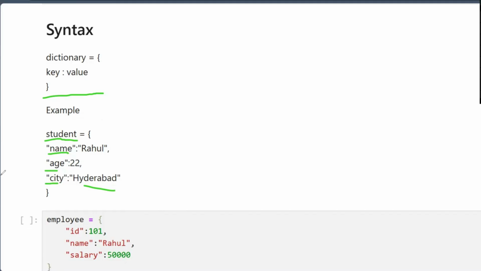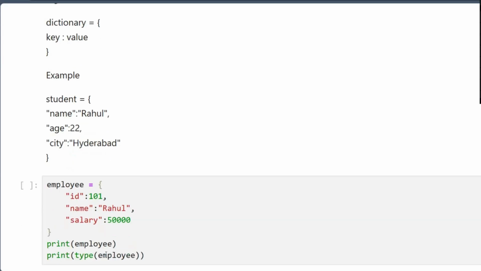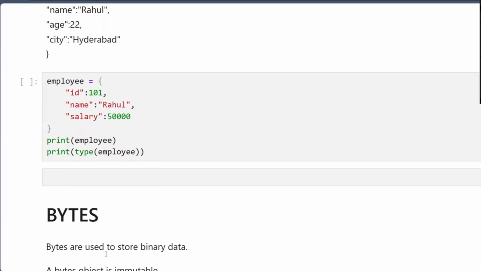Okay. Now the same thing we will apply on the employees. Tell me, is this correct or not? It's correct because this is a dictionary and we have different keys, that is ID, name, and salary. And also we have different values. Each key has a value. Okay.